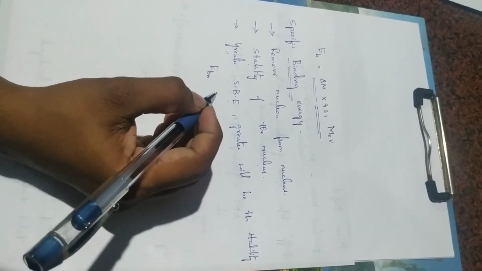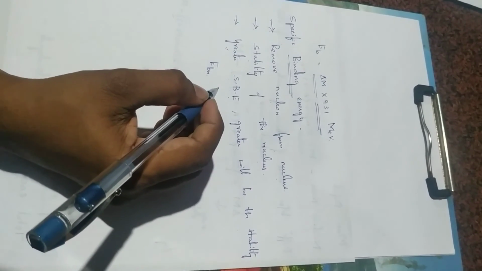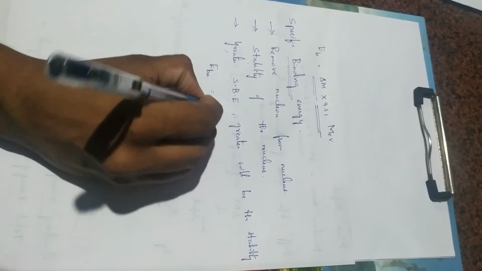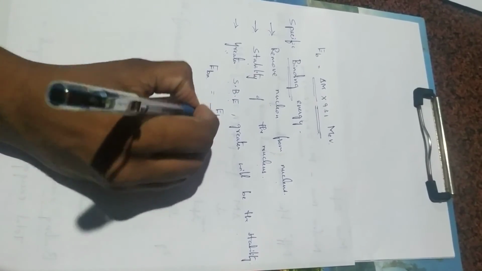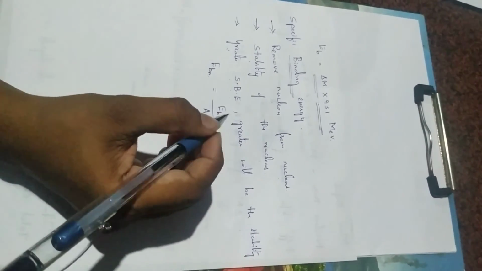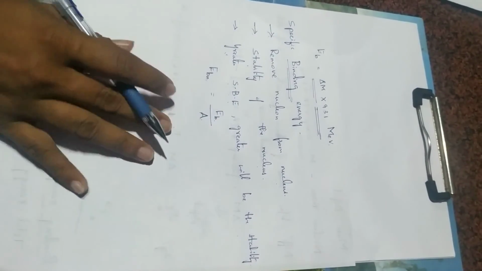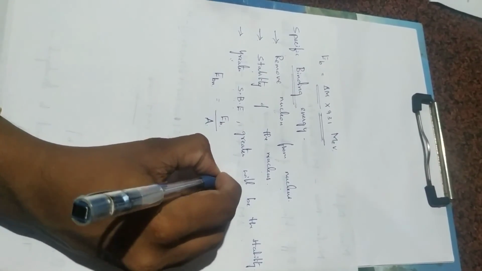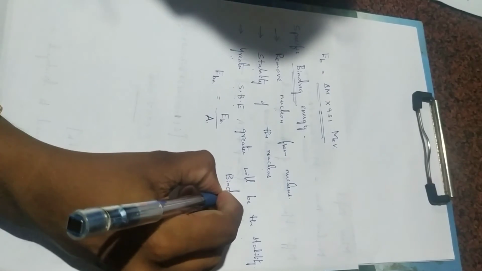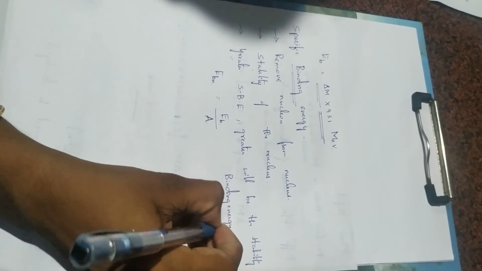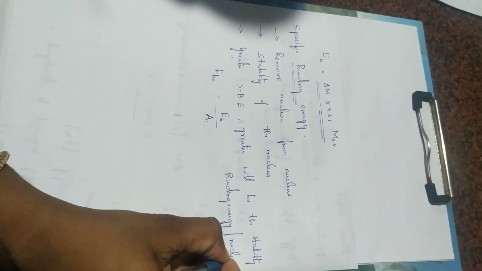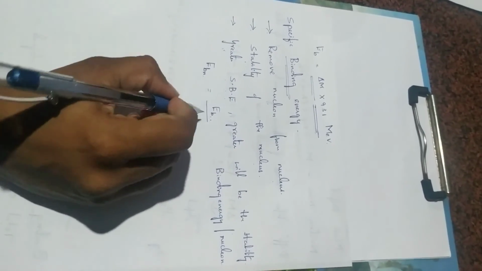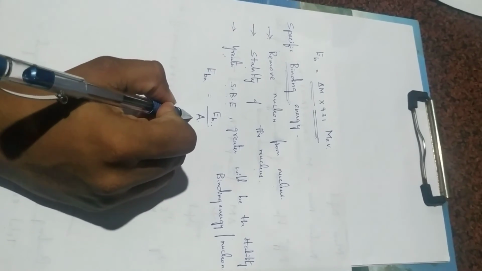You can write specific binding energy as binding energy per nucleon, and nucleon is nothing but A. So specific binding energy is binding energy per nucleon.